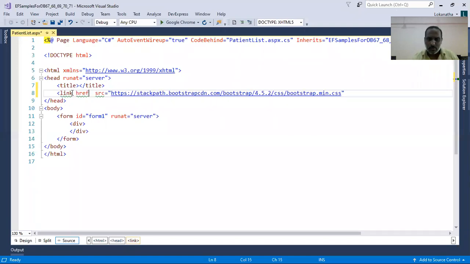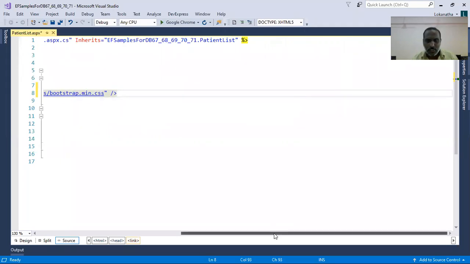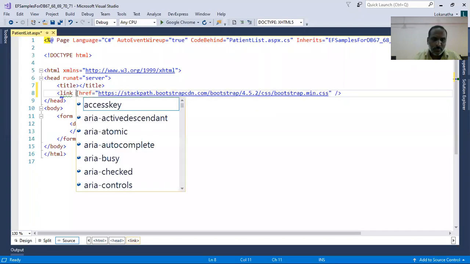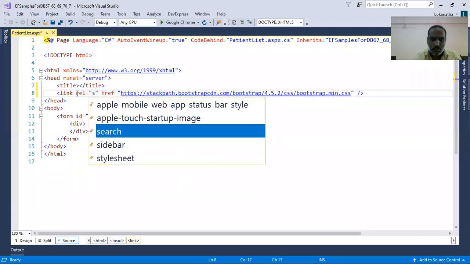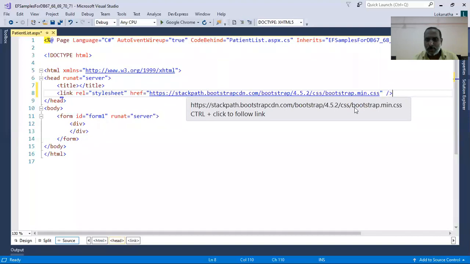Href, yes, very good. Then I have to say that this is a style sheet. How can I say that this is a style sheet? Rel is equals to stylesheet. So now I am referring to my bootstrap style sheet.